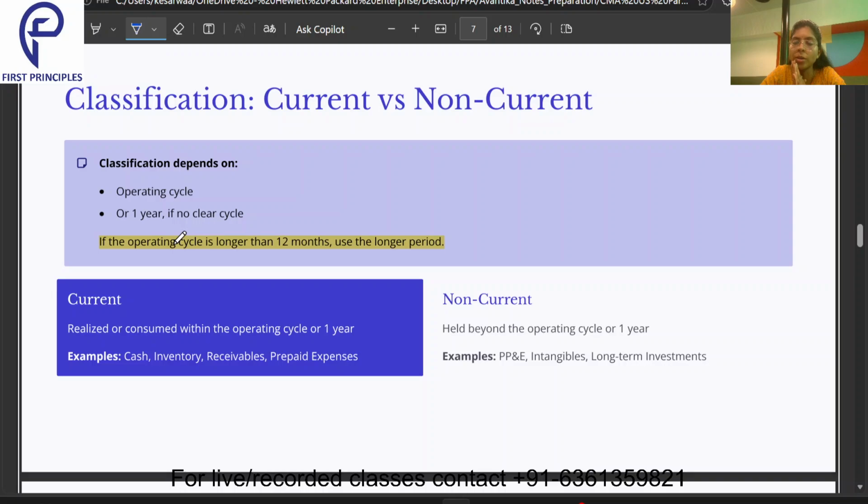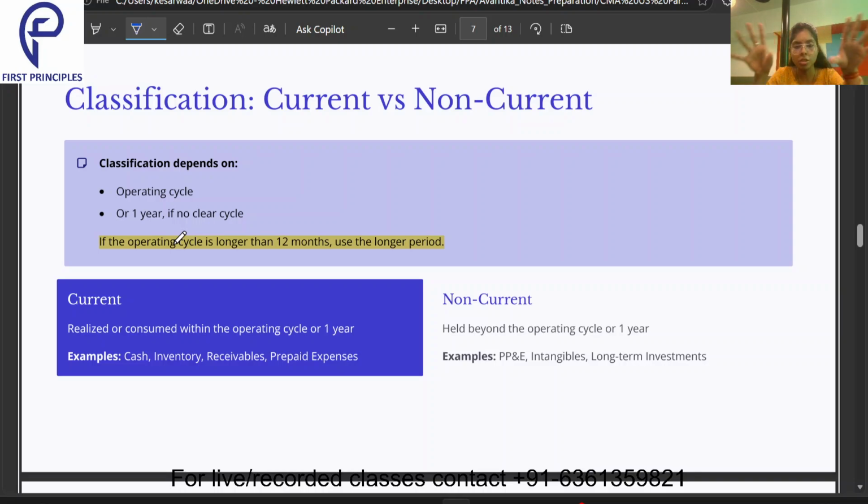So current means anything which is less than 12 months. If the operating cycle is more than 12 months, then we will consider the operating cycle to decide whether a particular asset or liability falls under the category of current or non-current.